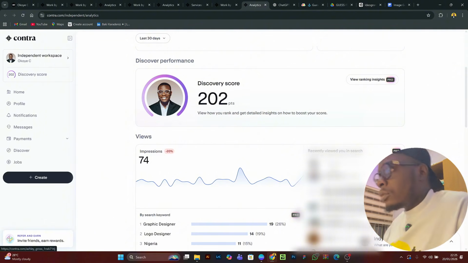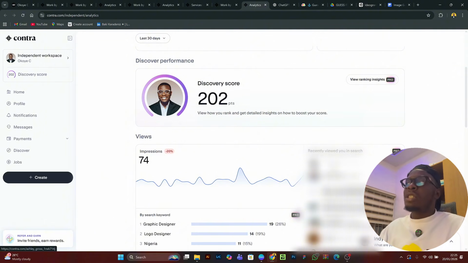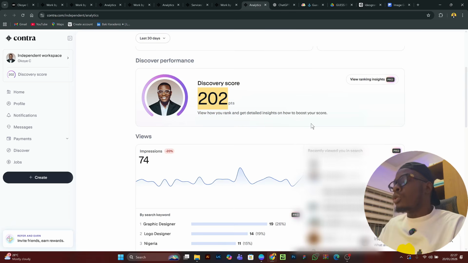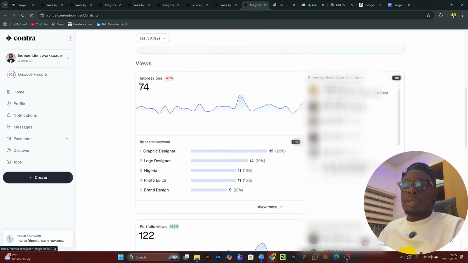So I think these are the main things that will make your discovery score go up from 150 to, let's say, 202. Another thing to note here on Contra, this one is not actually to increase your discovery score, but at least to help your profile.